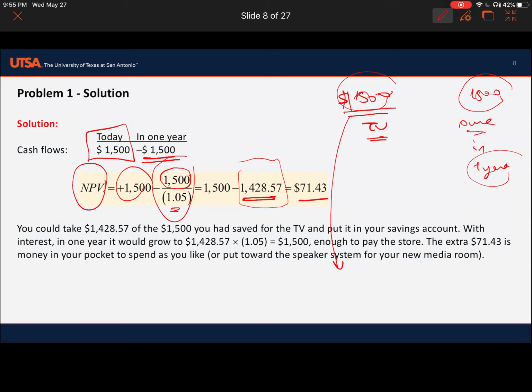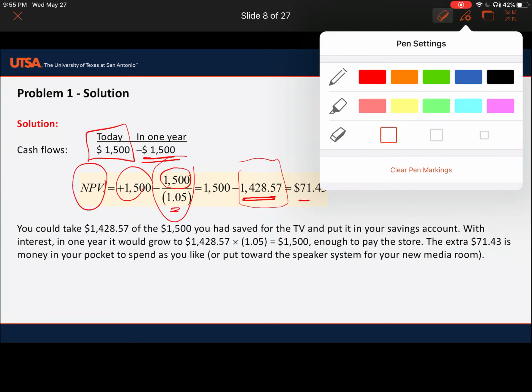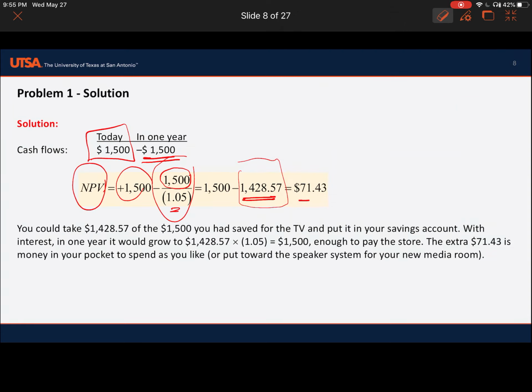I just put on this. I would just deposit this amount in my savings account. I can earn... or let's say we can explain it that way. We owe 1,500, and what is the value of 1,500 today? And you can figure out the value of 1,500 in 1 year.